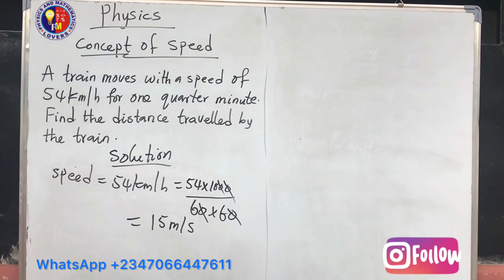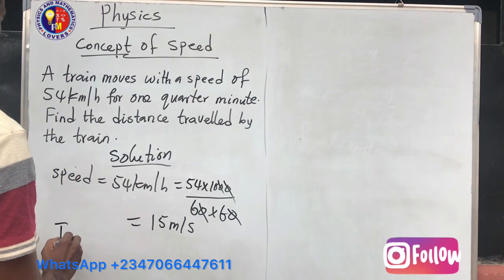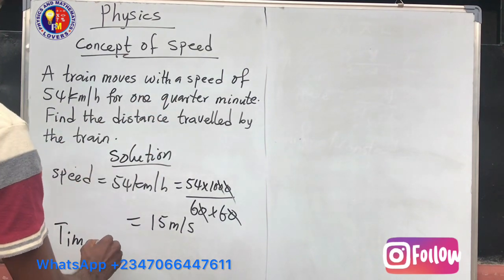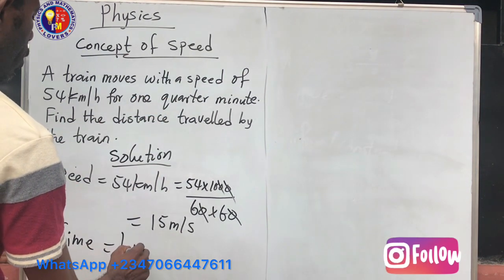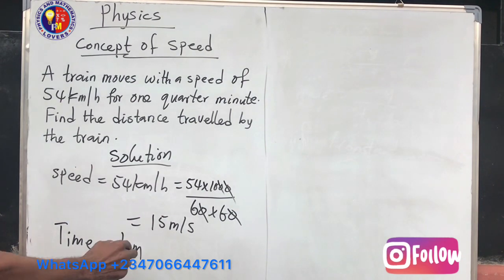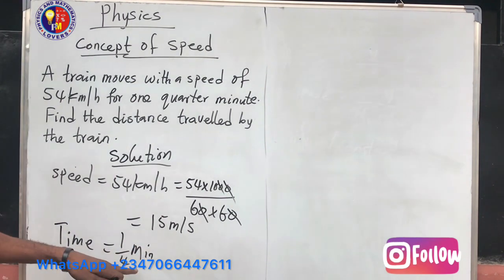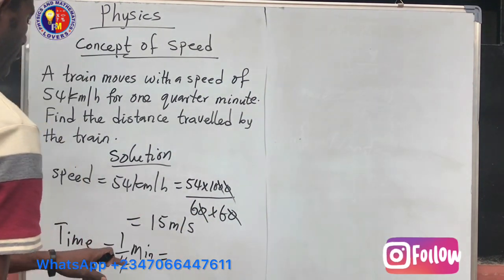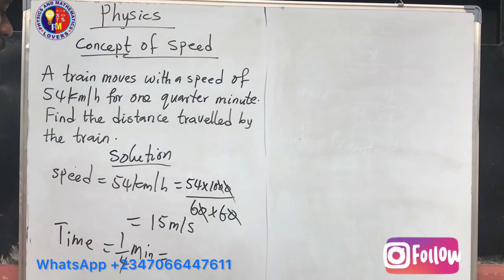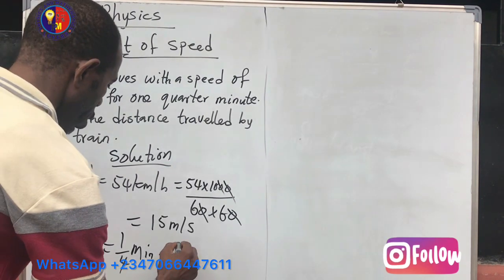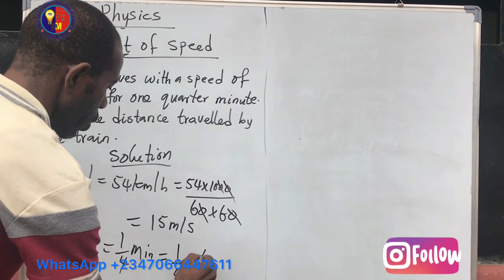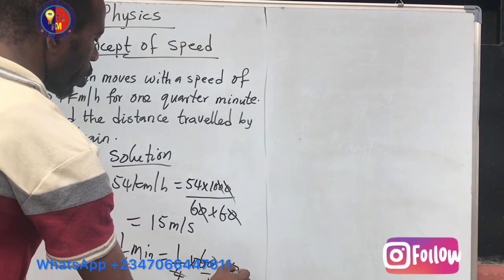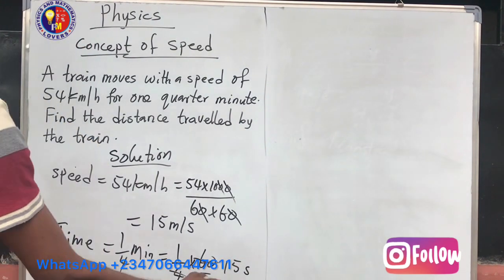That is about that. Now let us look at the time. The time given to us says 1/4 minute. We are going to convert this to seconds because everything has to be in meters per second. How many seconds make 1 minute? 60 seconds. So we multiply 1/4 by 60 seconds, and at the end of the day, we cancel out here, and this gives us 15 seconds.